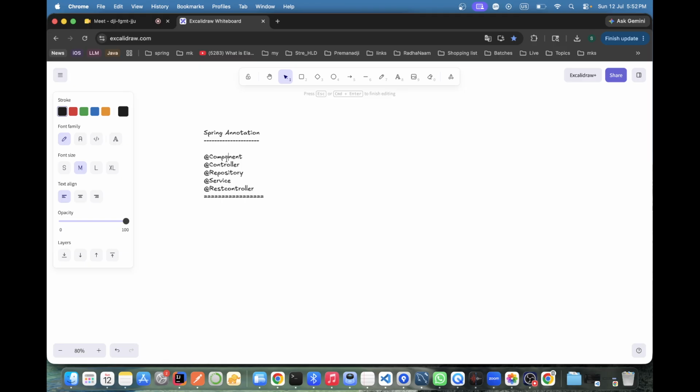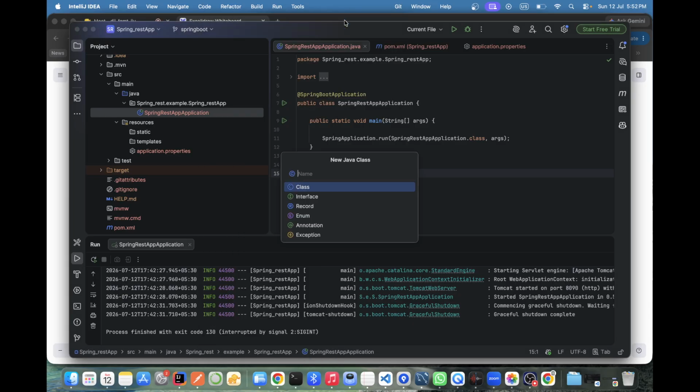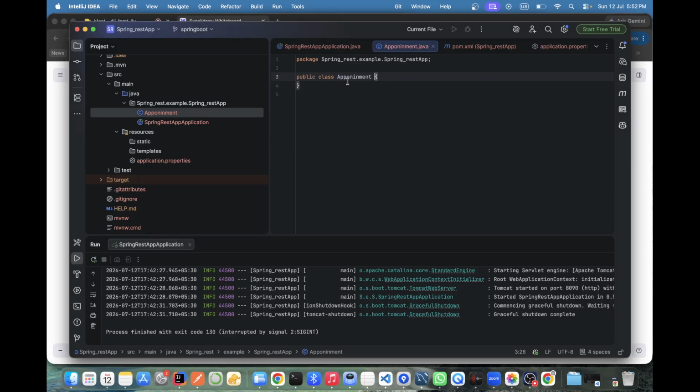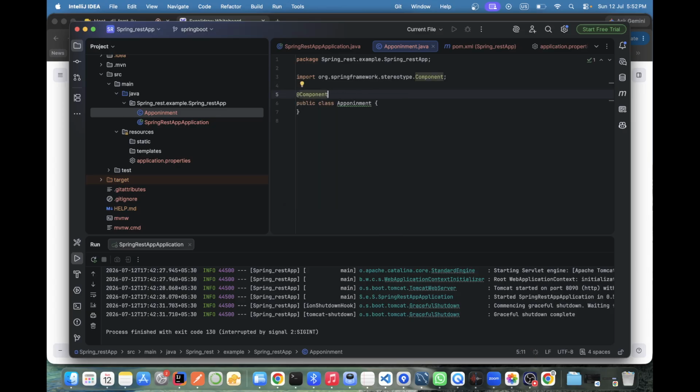Component. I'll create one class, suppose DoctorAppointment. The moment I write @Component here, it means this is the topmost annotation to create a bean in Spring.